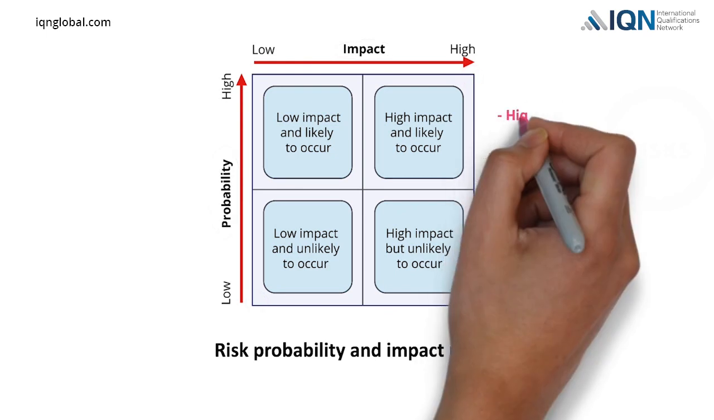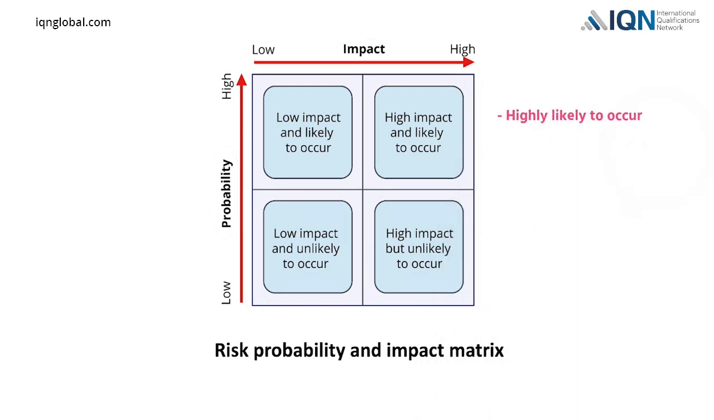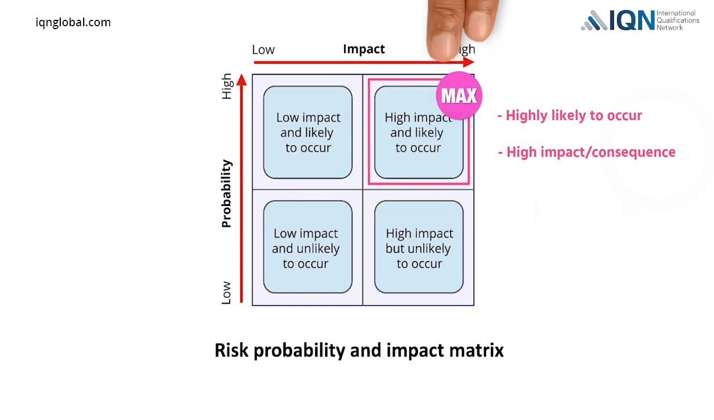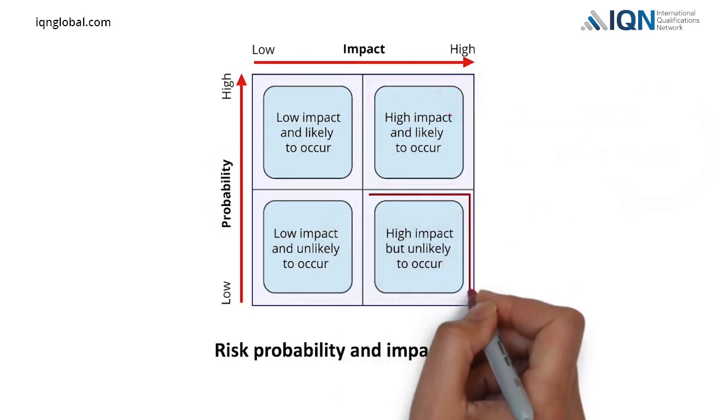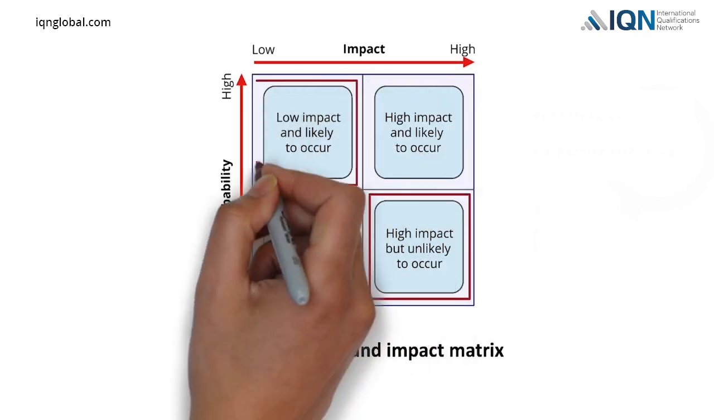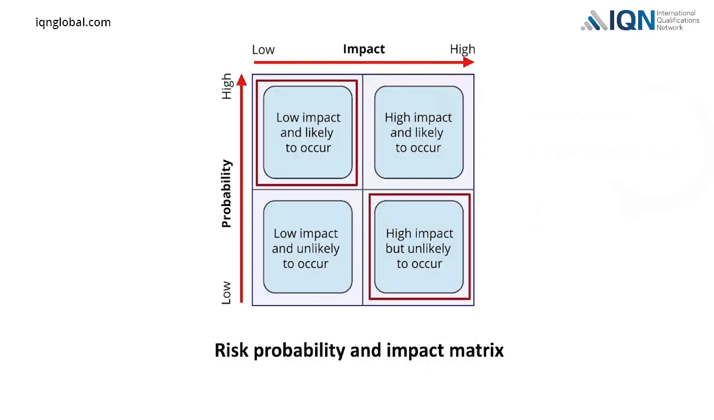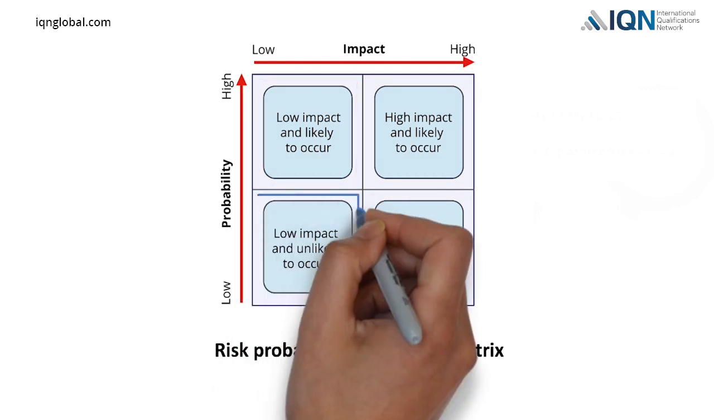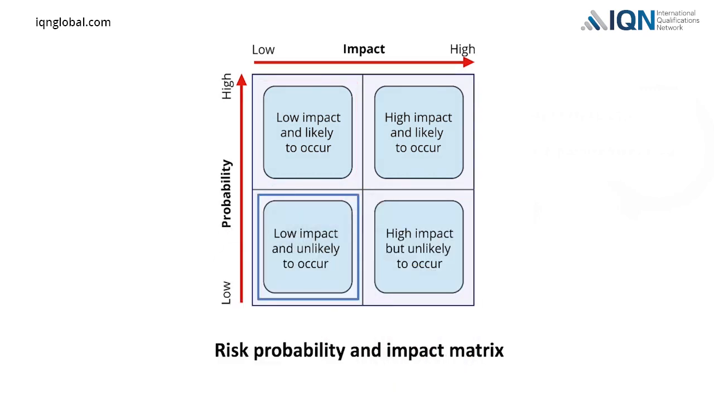Risk events that are highly likely to occur and at the same time also have a high impact or consequence on the project will be the most critical ones. The project team will give maximum priority to managing these risks. The next priority will be the risks with a high impact but low likelihood, and the risks with a low impact but high likelihood. Finally, the risks with low impact and low likelihood will require the least attention from the project team.